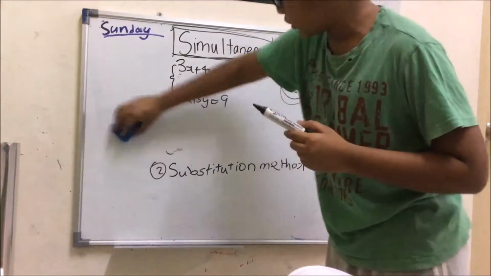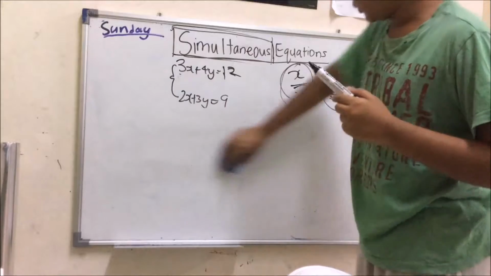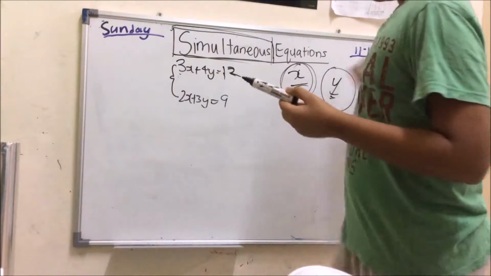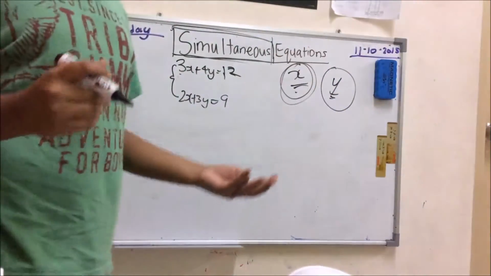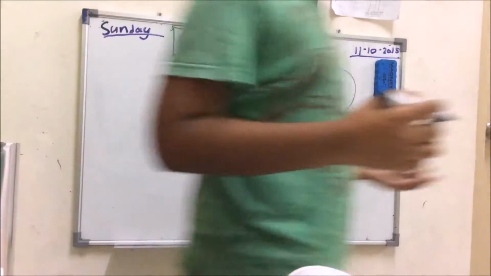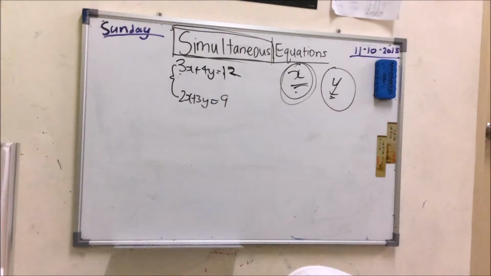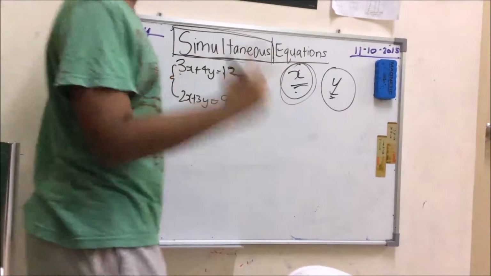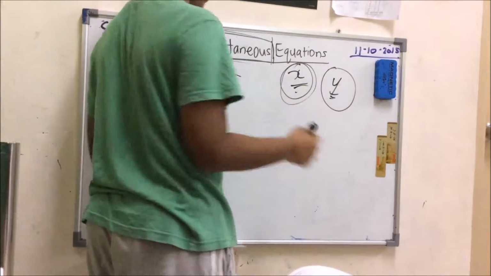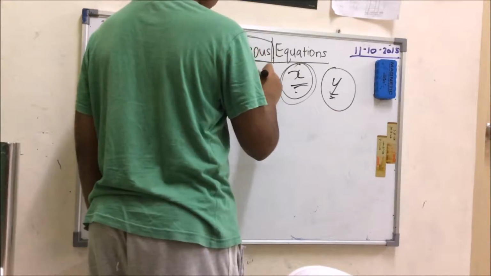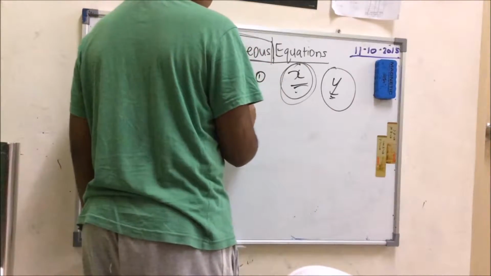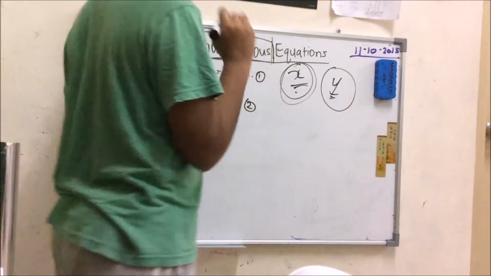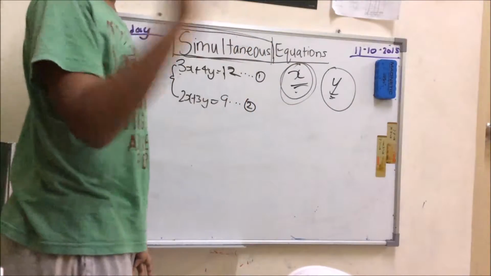You know the methods: elimination and substitution. Now we have the steps to carry out this thing. Step number 1, most important, label each equation. So this can be equation number 1 and this can be equation number 2. Do it neatly so you understand what you're actually doing.